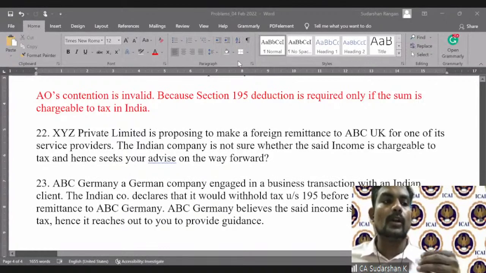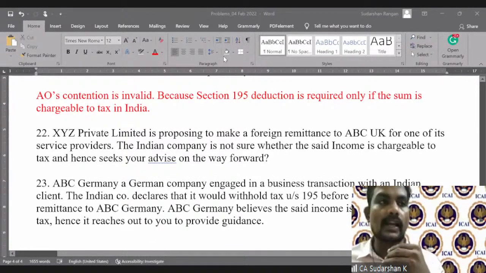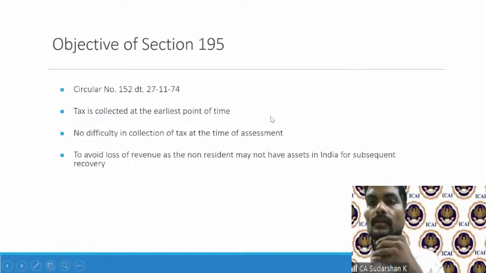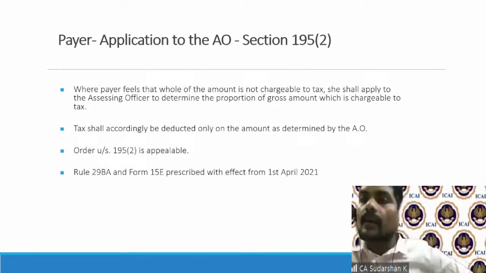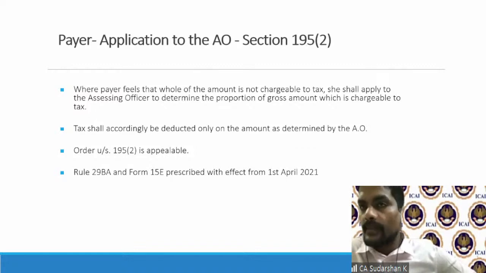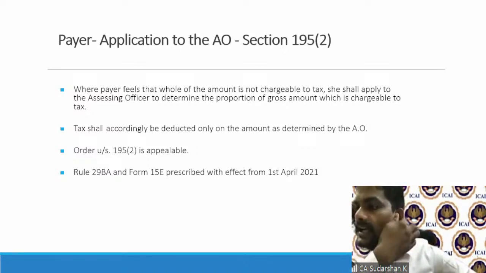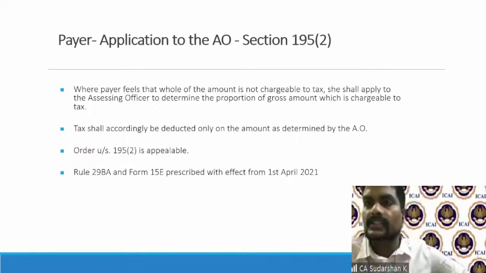So therefore, what normally will be done is Section 195 gives you a mechanism. That is, the payer can approach the assessing officer. When you have a doubt, then you can make an application under Section 195(2). Now 195(2) is an option available to the payer. She can go and apply to the assessing officer and say, hey, you determine the amount which is chargeable to tax. I'm not sure. I'm confused. I believe this is not taxable.